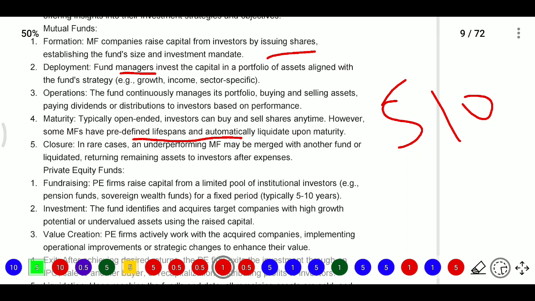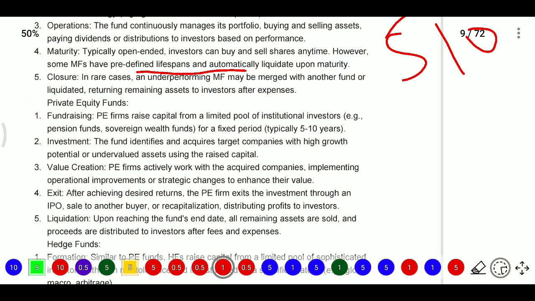That's it. Closure. In rare cases, an underperforming mutual fund may merge with another fund, or liquidate, returning the remaining assets to investors after expenses. So some underperforming funds, at the time of closing, may merge with another fund, or they may repay, or give back the assets to the investors who have invested.